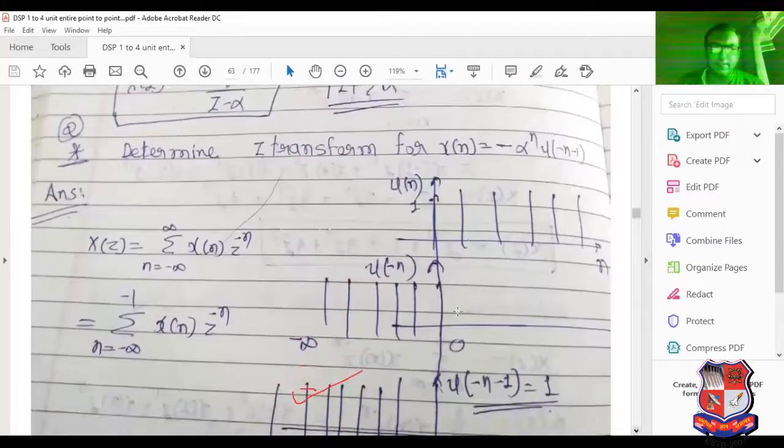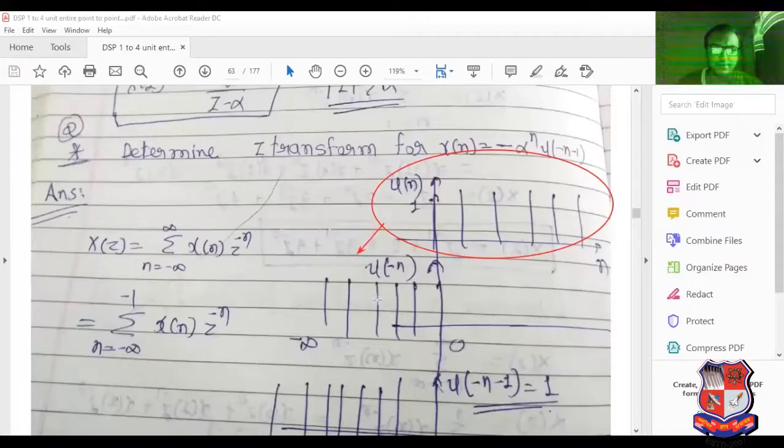Now, a similar type of example. Determine the z transform of x of n equal to minus alpha raised to n u of minus n minus 1. Now see this. This is the graph of u of n. I have already sketched it very clearly. Based on the graph of u of n, we have sketched here u of minus n.